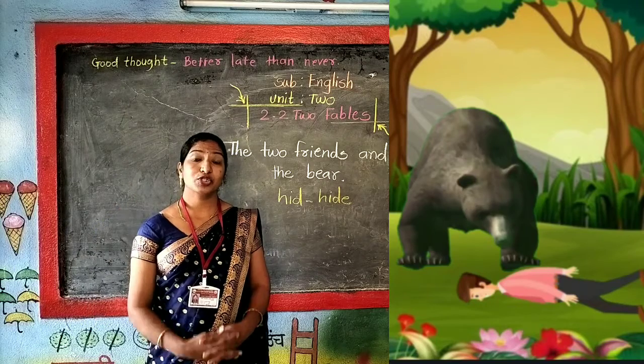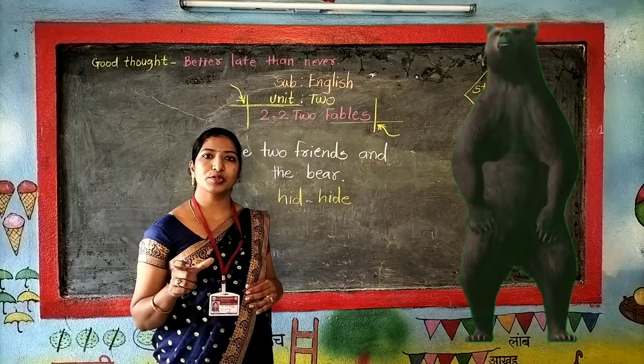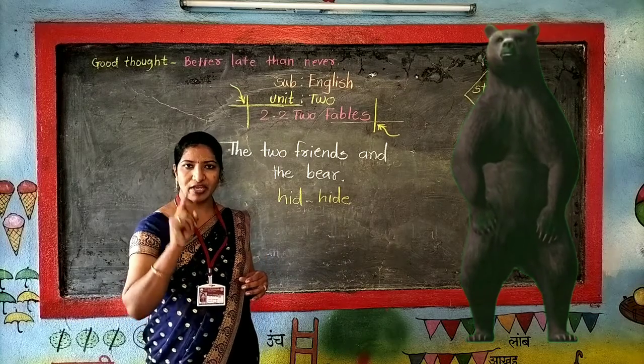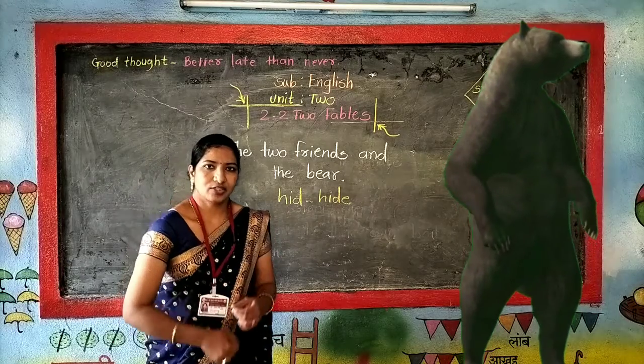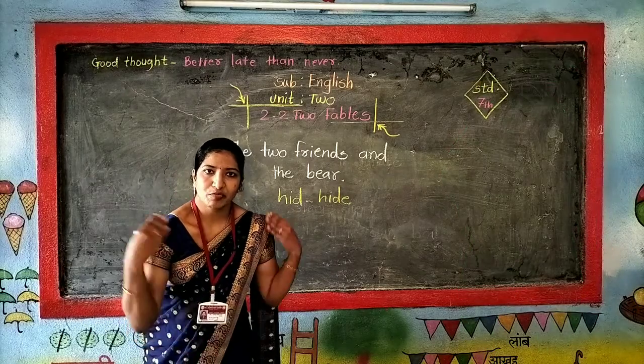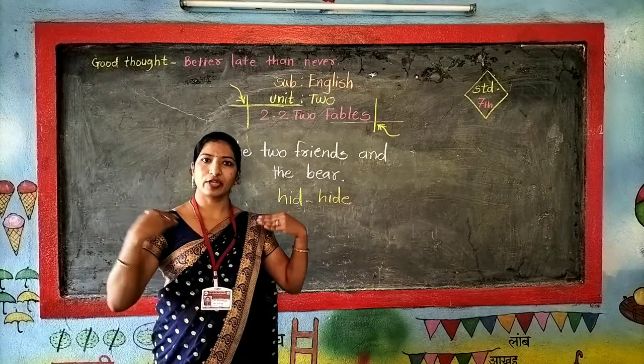The bear shook his head and slouched off. Now slouched off means what? Have you ever seen a bear, how it walks? It slouches like this. Slouching means what? Bending the shoulders, and that is what is called slouch.